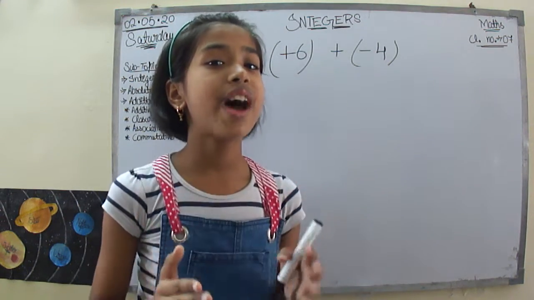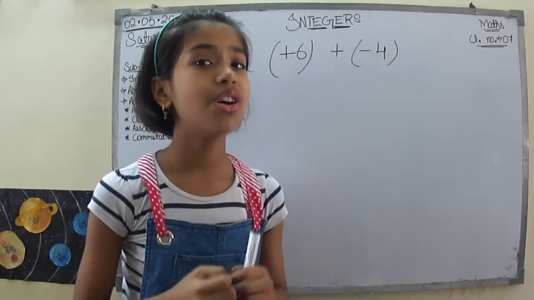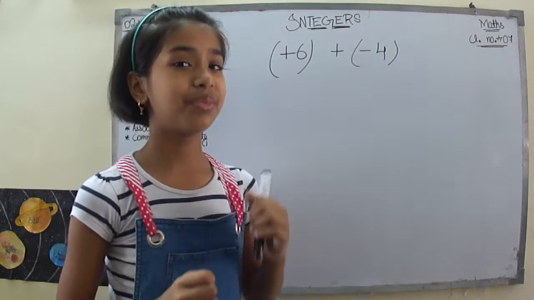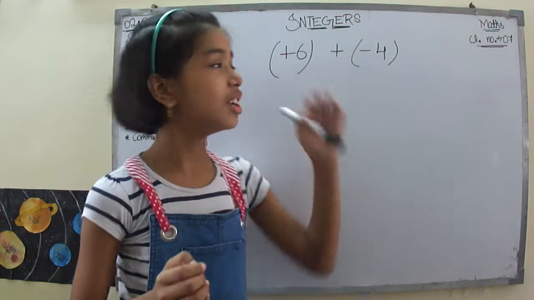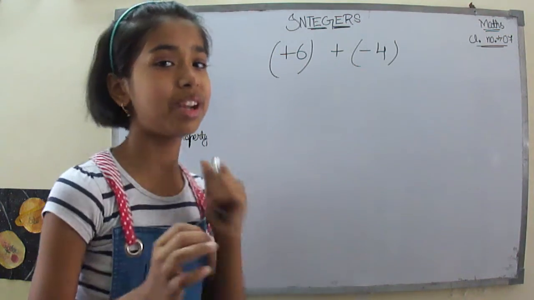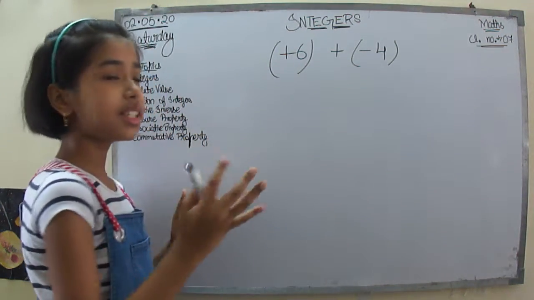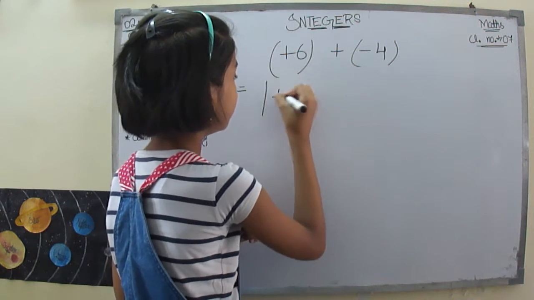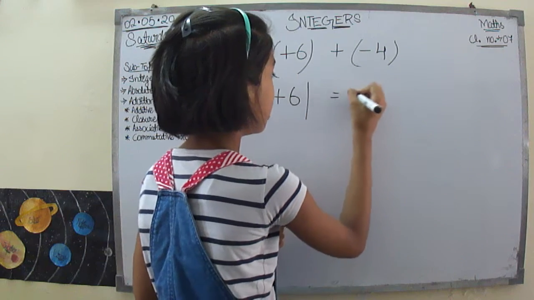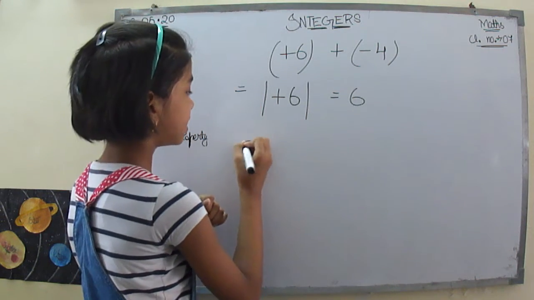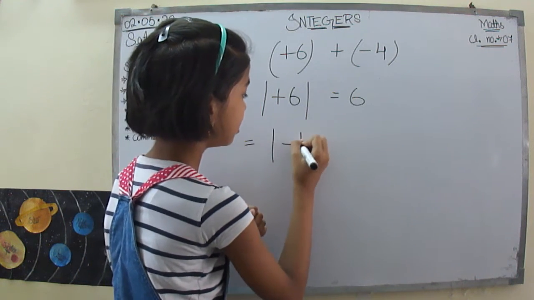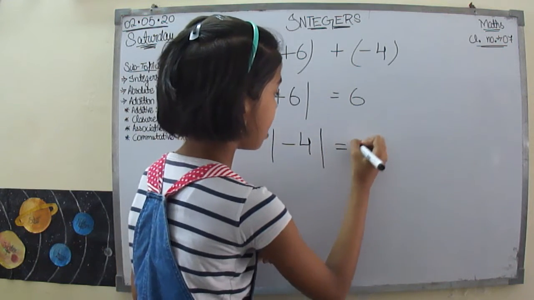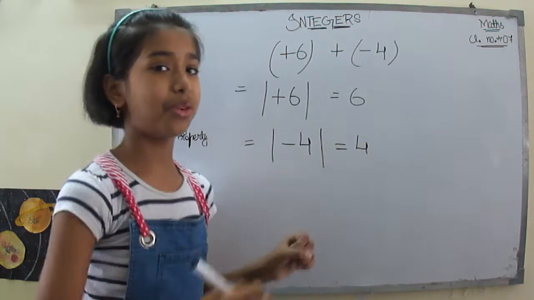Firstly, you have to find the absolute value of these numbers, 6 and 4. Let me write it down for you. Your first step will be something like this: absolute value will be 6, and then absolute value will be 4.